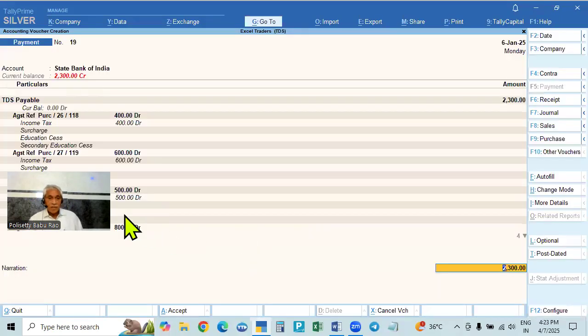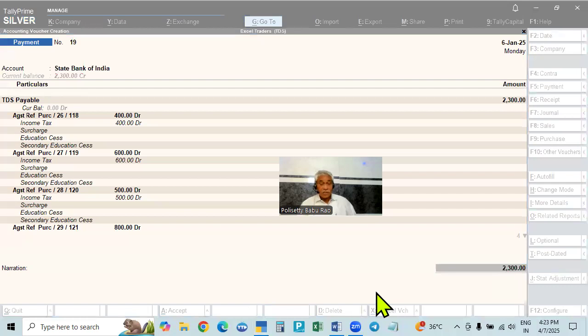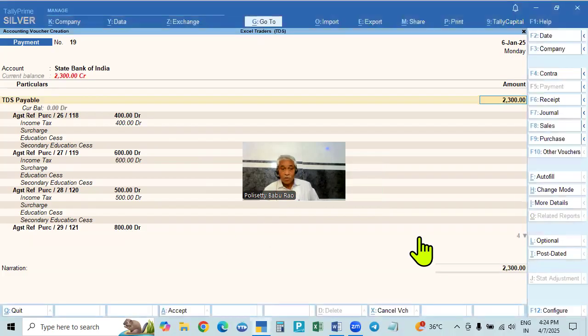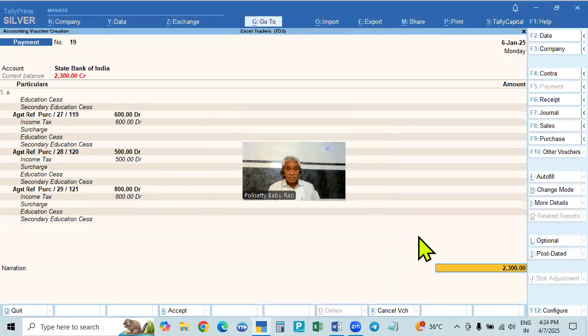See here, this is the 2000. The first was deducted for 800. In the second one, all the old bills are deducted as 1500. When you are making the payment, the total amount will be paid. The total amount is 2400. First one, second one 600, third one 500. The latest one, 31st December, is deducted 800 rupees. The total is 2300. Then you make the entry.